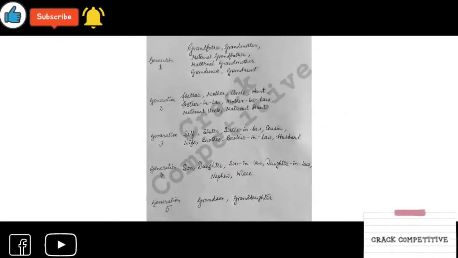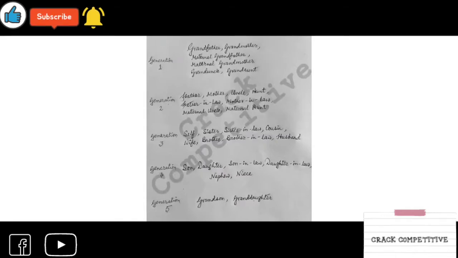Actually, the questions come in these 5 generations only. If a question becomes very long, you will see it during this session. I have chosen a question from a long process. So in general, the questions come between generation 1 to generation 5.